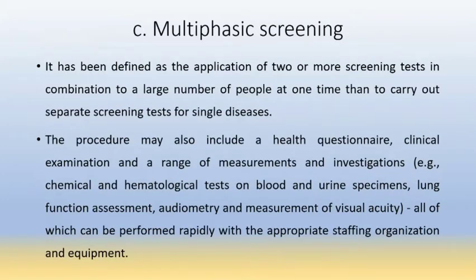Then multiphasic screening. It has been defined as the application of two or more screening tests in combination to a large number of people at one time, rather than carrying out separate screening tests for a single disease. Means two or more screening tests, it is called multiphasic screening.